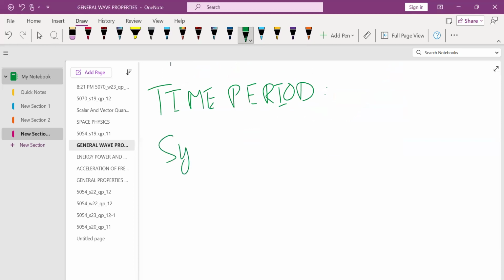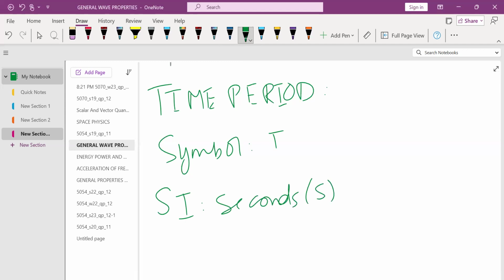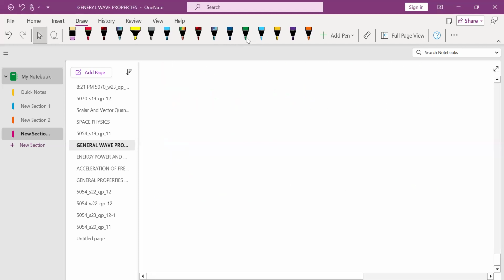Its symbol is capital T, its SI unit is seconds, and it is a scalar quantity. The definition of time period is the time required to complete one oscillation of a particle on a wave.